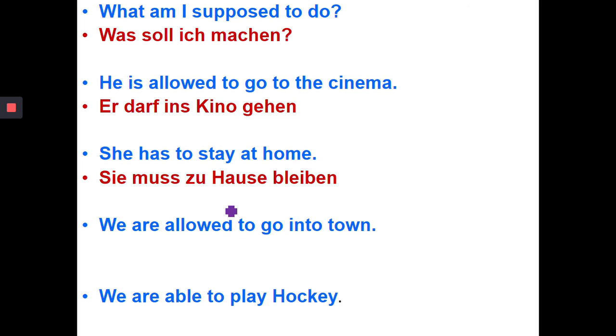We are allowed to go into town. We are allowed, wir dürfen, into town, in die Stadt gehen. Wir dürfen in die Stadt gehen. We are able or we can play hockey. So wir können Hockey spielen.